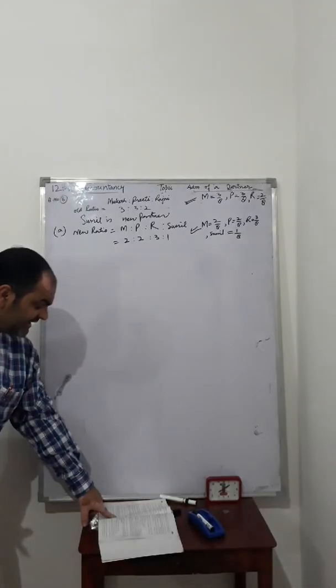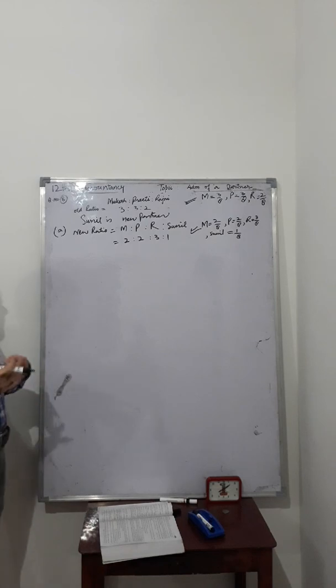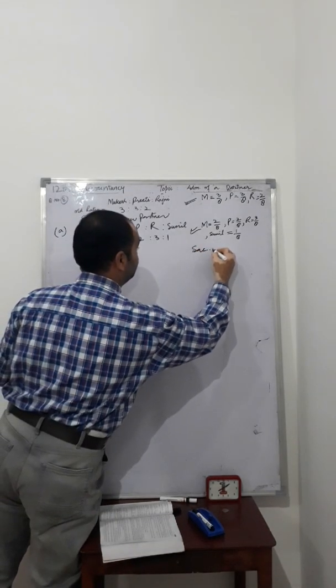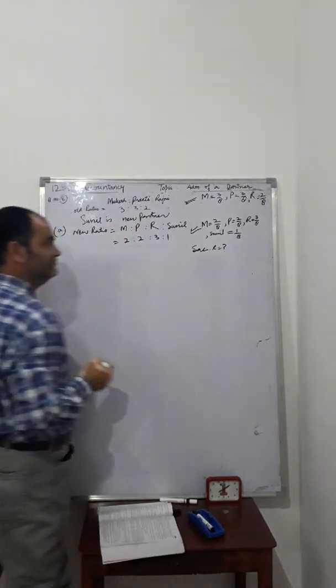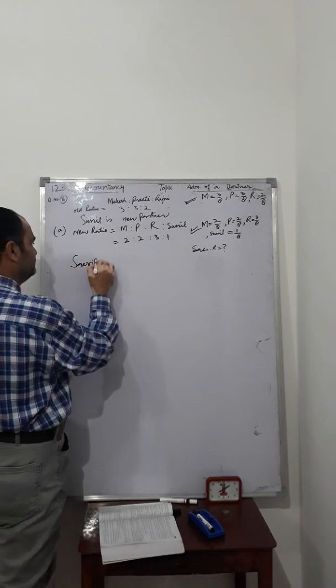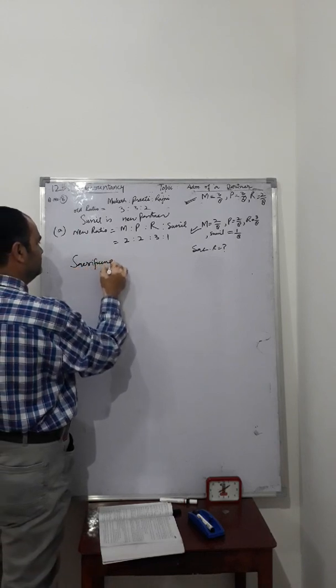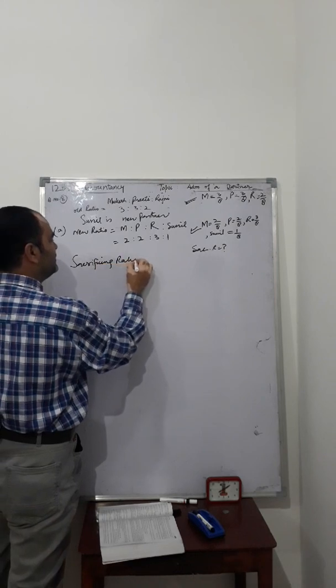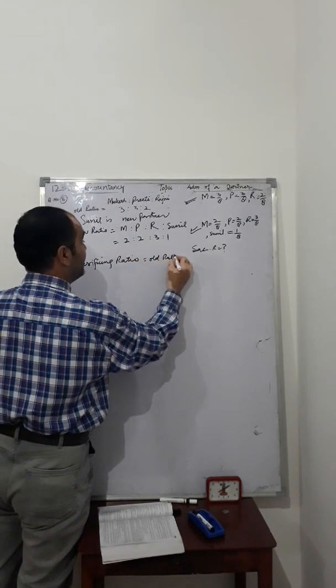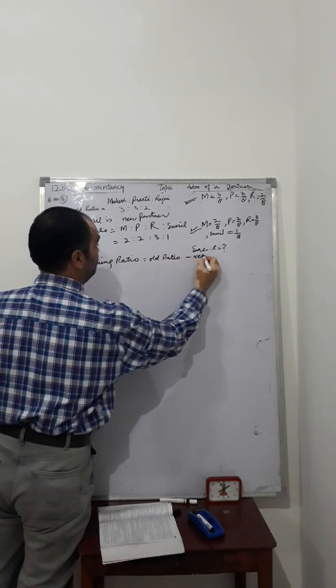By the question, what do we have to find out? We have to find out the sacrificing ratio. We know that sacrificing ratio is equal to old ratio minus new ratio.